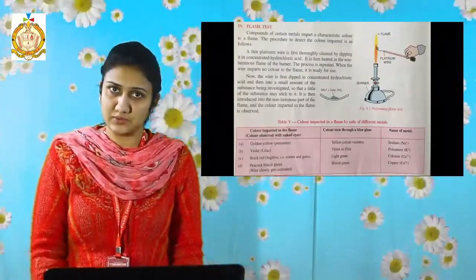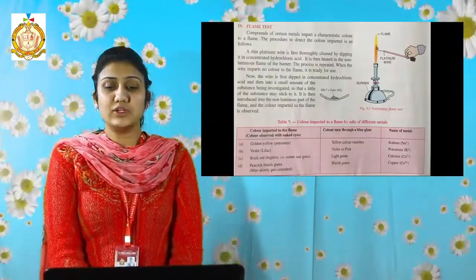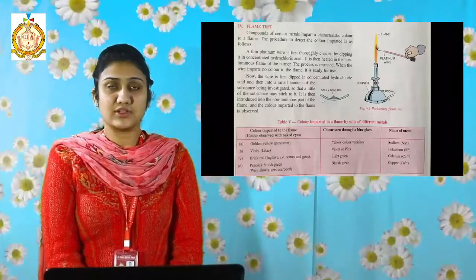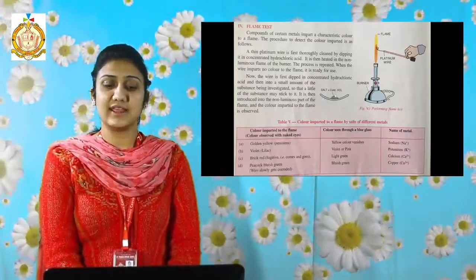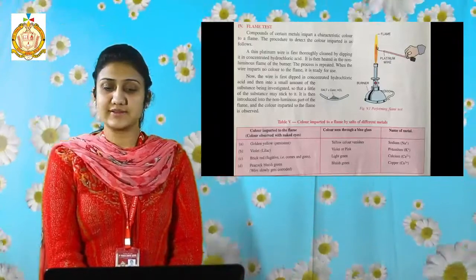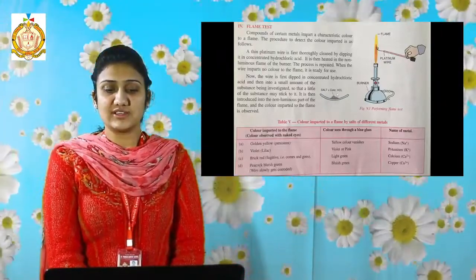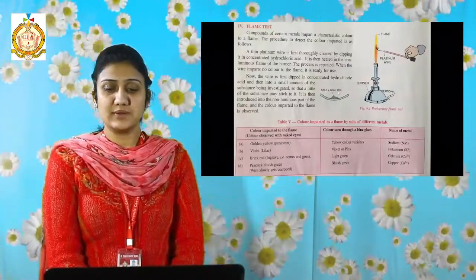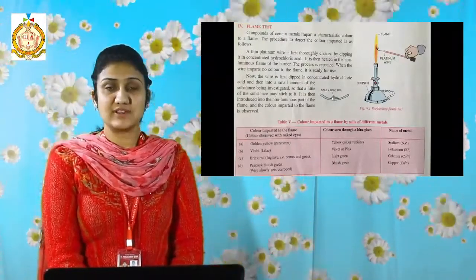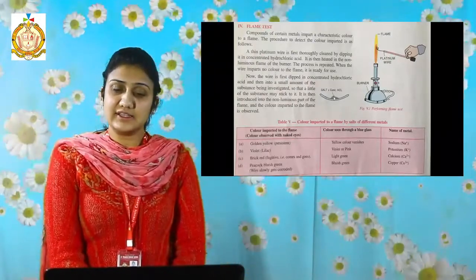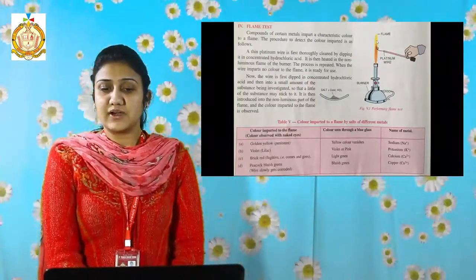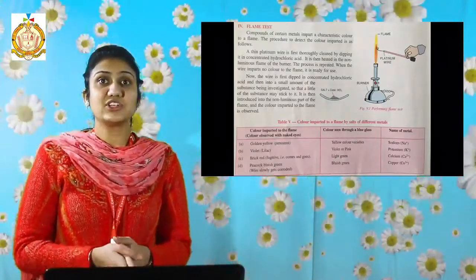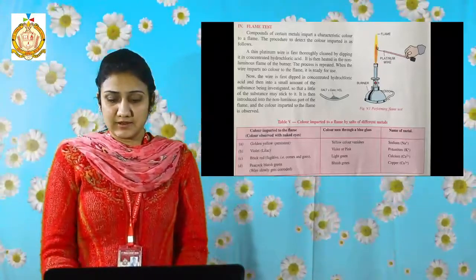Then you have to dip that platinum wire firstly in the concentrated hydrochloric acid, and then in the substance or the salt. Here you can see in the watch glass, here is concentrated hydrochloric acid and salt. So firstly dip the platinum wire once it is ready for use, and then again heat it in the non-luminous part of the flame, that is the outermost part of the flame, and see which color it imparts.